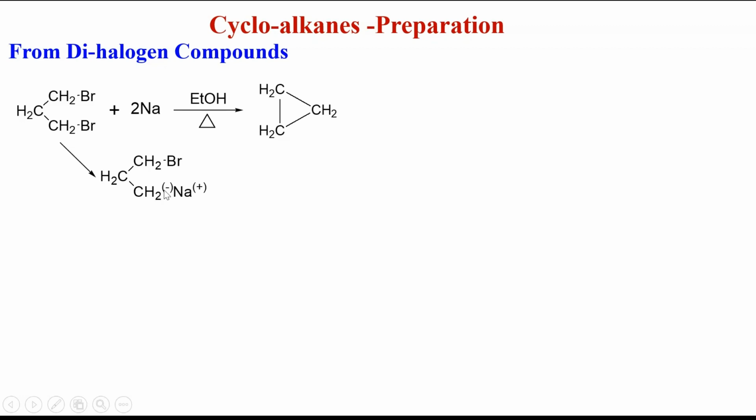Now, if I heat, these electrons attack this carbon. This is a positive center as it is attached to bromide. Once this minus combines with the partially positive CH2 carbon, the carbon has to maintain its tetravalency and the bromide gets kicked off. This bromide ion and Na plus ion combine and are lost as sodium bromide, and the cyclization has occurred to give rise to cyclopropane.